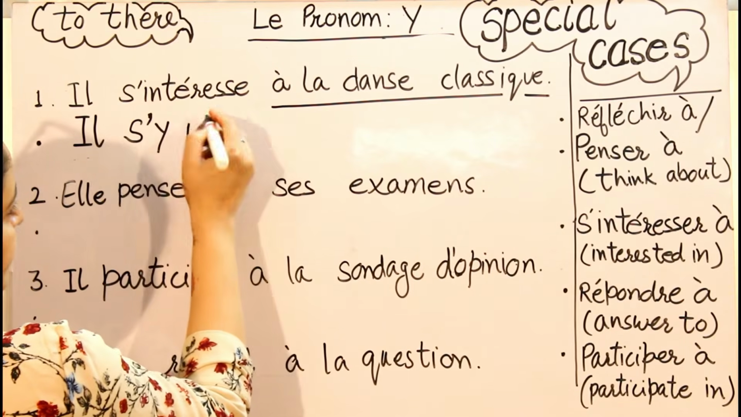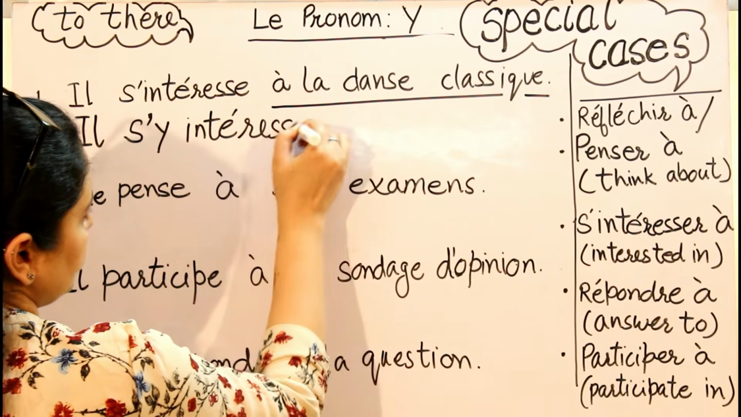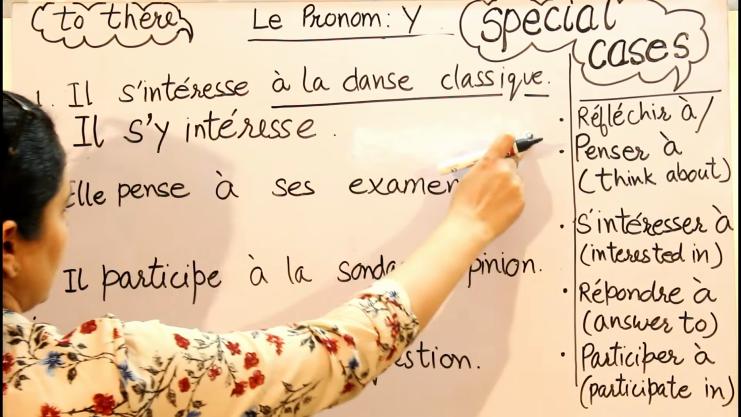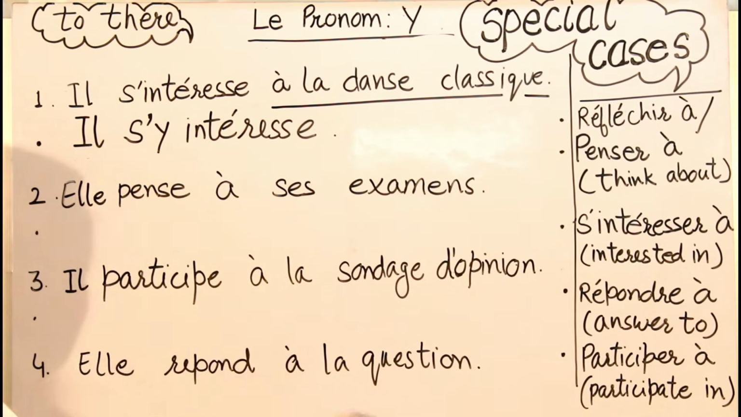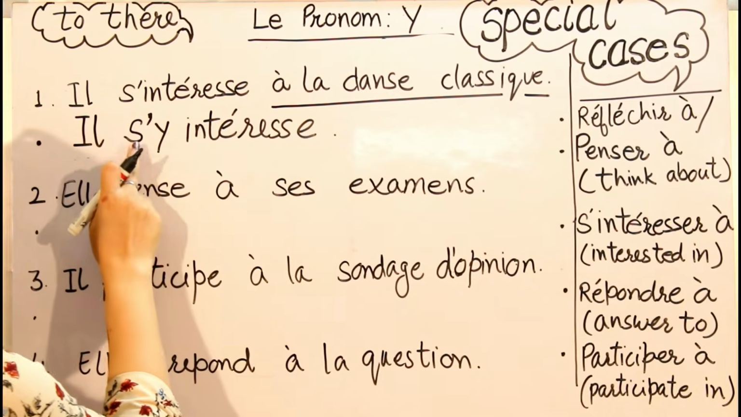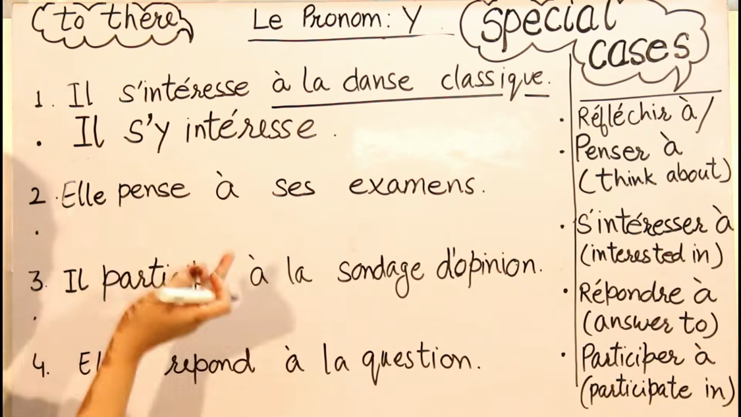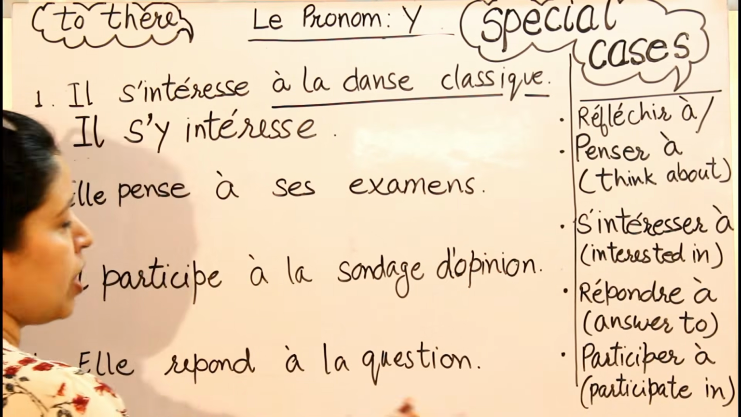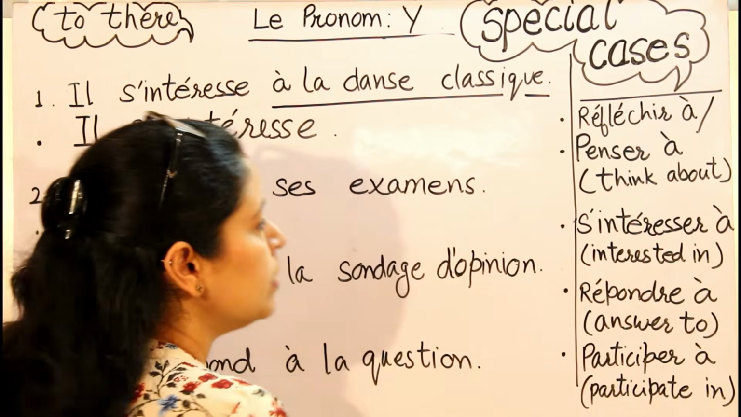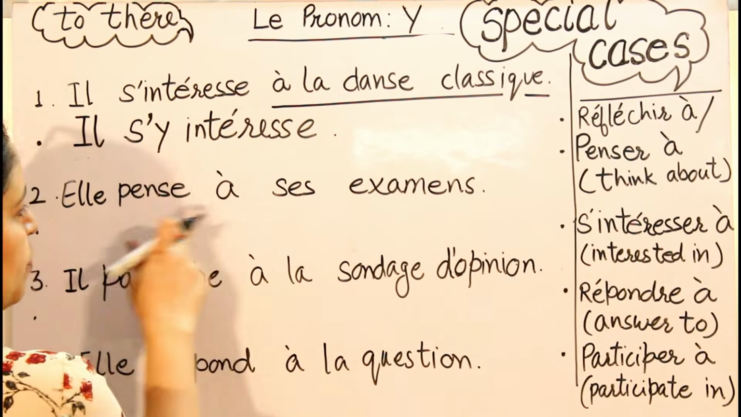Now I am going to write the verb intéresse and full stop. Il s'intéresse à la danse classique. He is interested in classical dance. Il s'y intéresse. He is interested in it. Okay. Elle pense à ses examens. She is thinking about. Now again, penser à quelqu'un means when you are thinking about someone. Penser à quelque chose means when you are thinking about something. Elle pense à ses examens.